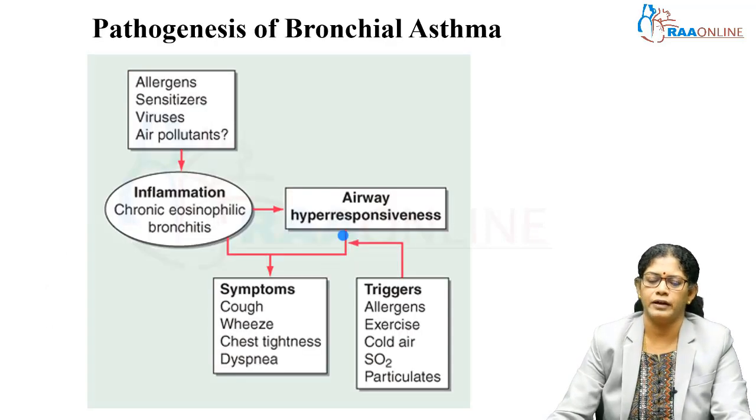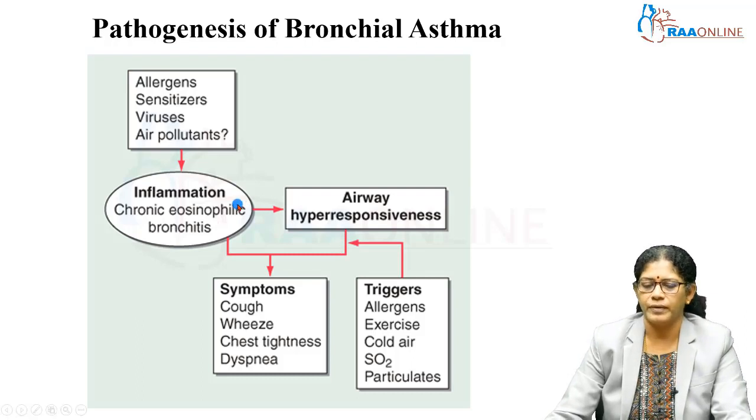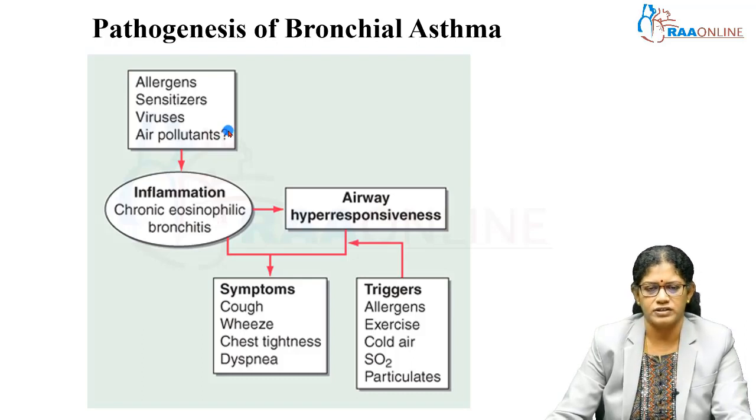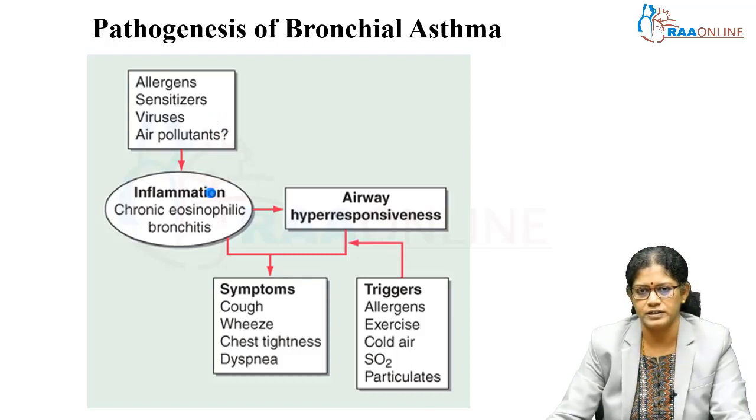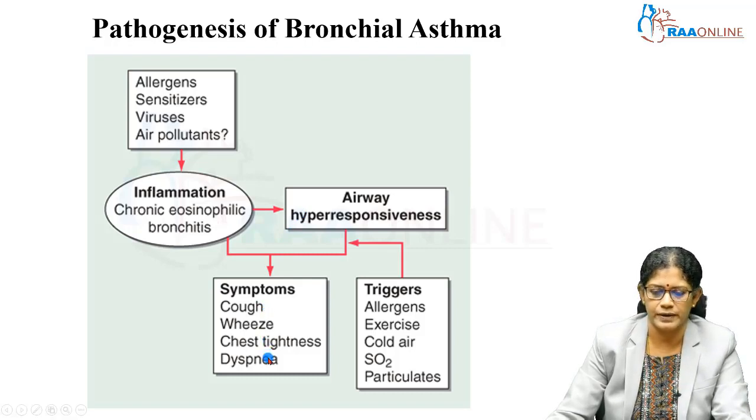So what happens in this bronchial asthma? The pathogenesis. This is an outline of the pathology of bronchial asthma. So the inflammation as well as airway hyperresponsiveness. These are the main reasons we have seen. Why does it occur? Mainly due to allergens or sensitizers, virus, air pollutants, cold or sulfur dioxide, anything, which may lead to release of inflammatory mediators. So that leads to airway hyperresponsiveness. So it produces the symptoms cough, wheeze, chest tightness as well as dyspnea.